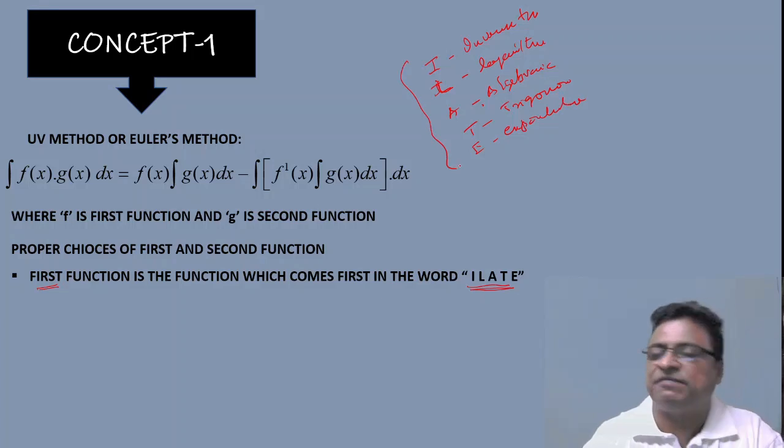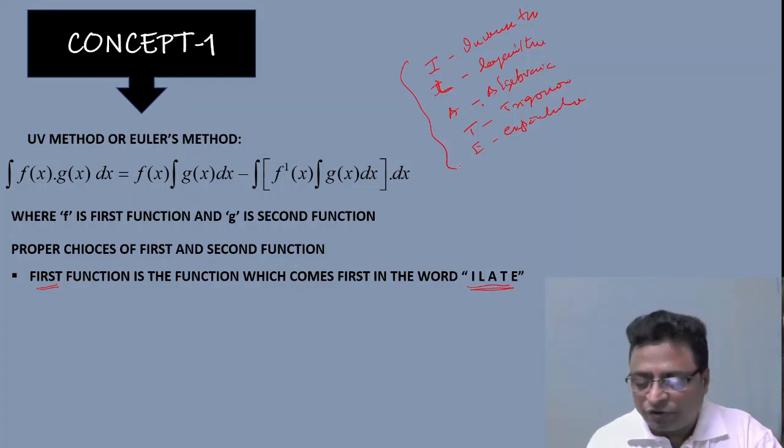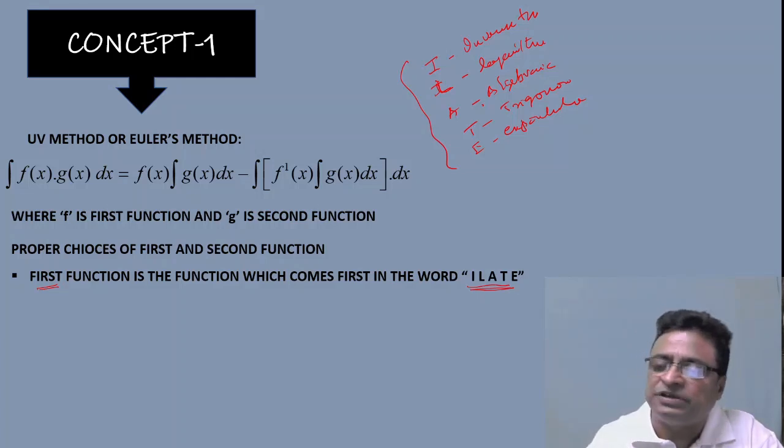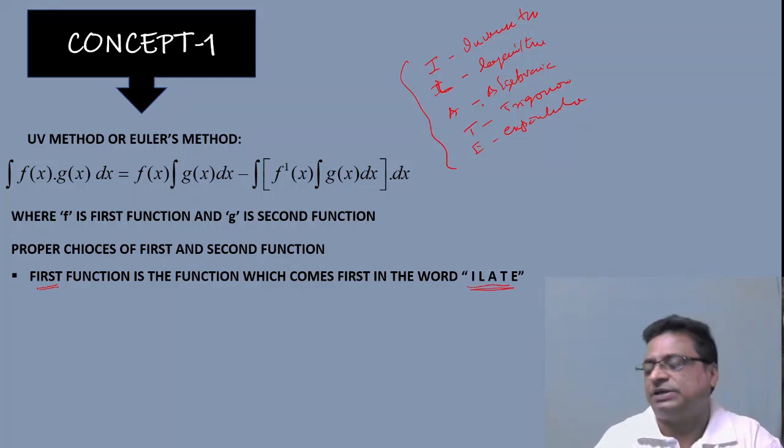This is the concept of ILATE. From the given two functions, whichever comes first in this order, you consider that as your first function. Obviously the rest becomes your second function.